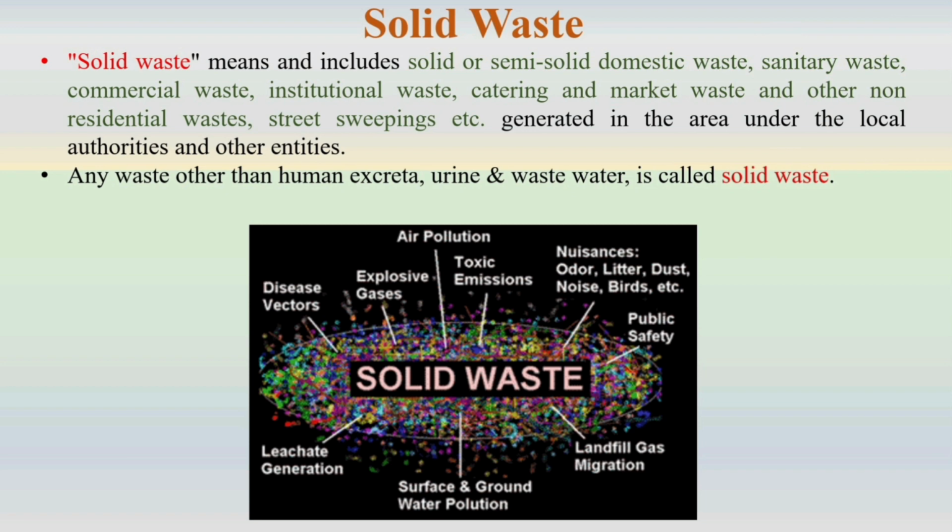And as we know, any waste except human excreta, urine, and wastewater, we can categorize as solid waste. And what are the different components of solid waste? There are a lot of components that add up as examples for solid waste. It includes semi-solid waste, sanitary waste, commercial waste, institutional waste, catering, market waste, etc. And we know that street sweepage also contributes to the waste material, which is categorized as solid waste.